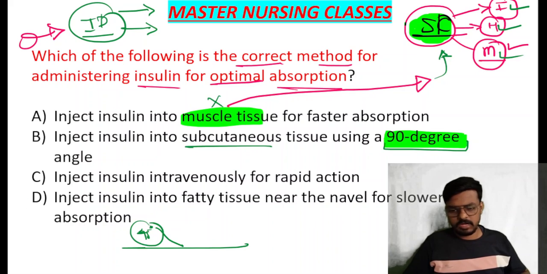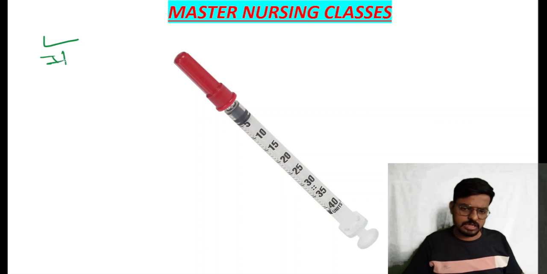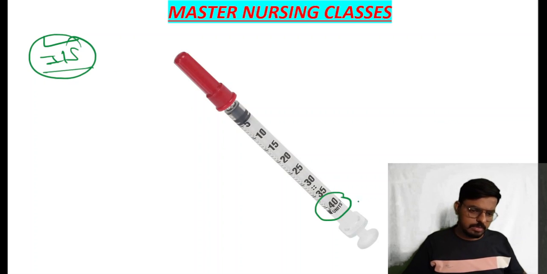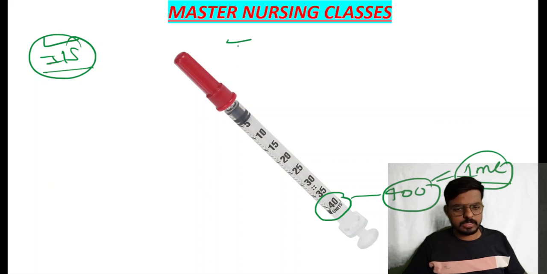Why? Because for administration of insulin, we are using one specific syringe, which we call the insulin syringe. This insulin syringe has a maximum of 40 units, which is equal to 1 ml. Very importantly, all the AIIMS hospitals, JIPMER, and all the central institutes use this syringe only.